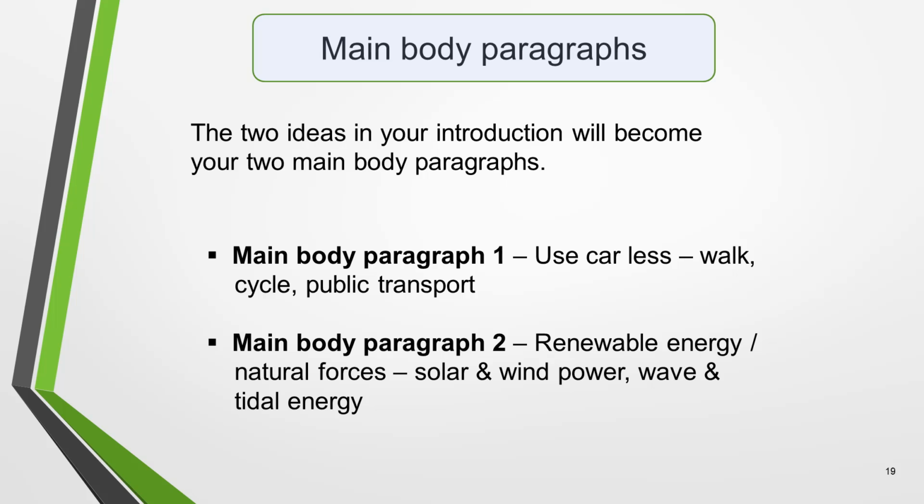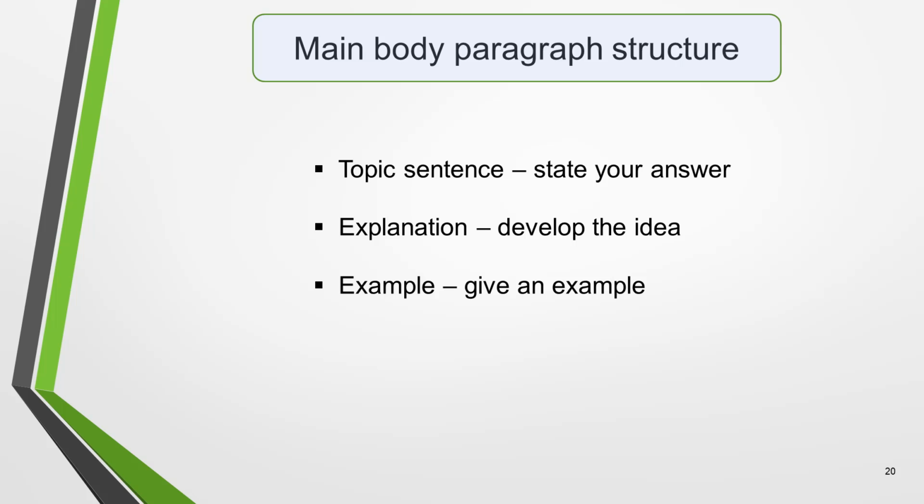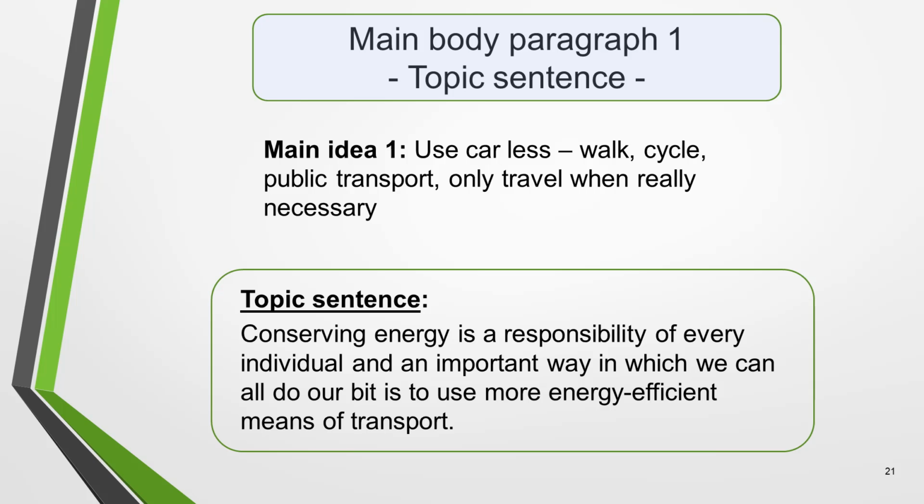Main body paragraphs in double question essays should contain three things: a topic sentence where you state your answer, an explanation where you develop the idea, and an example. The topic sentence summarises the main idea of the paragraph. That's all it needs to do, so it doesn't have to be complicated.